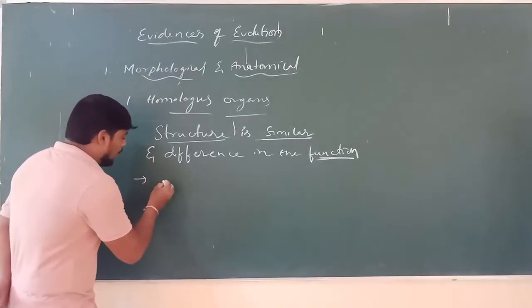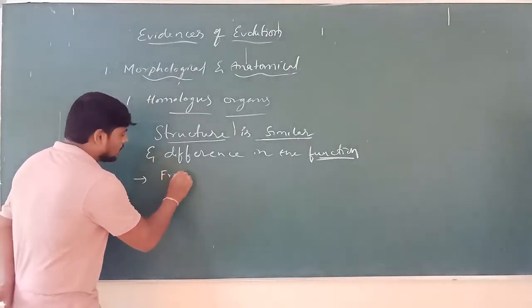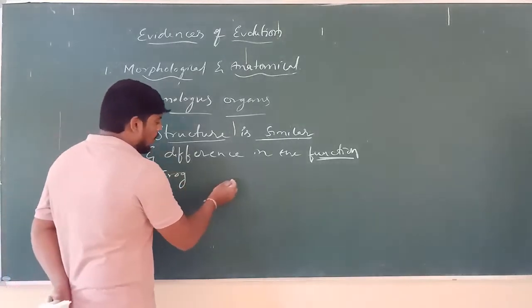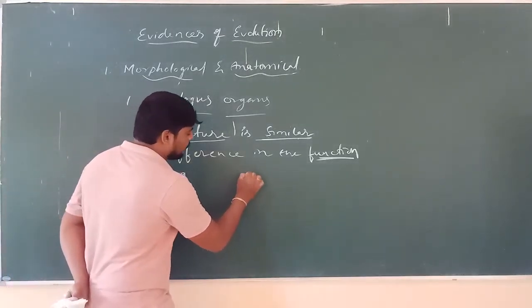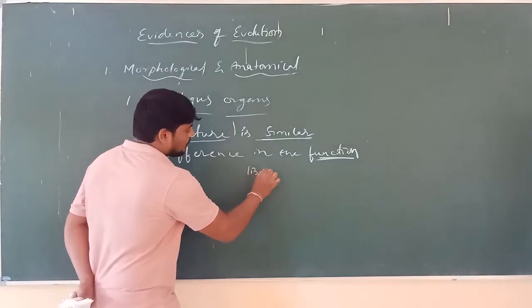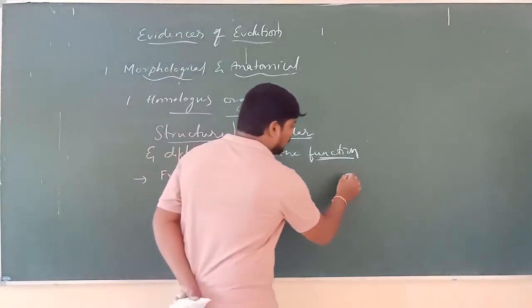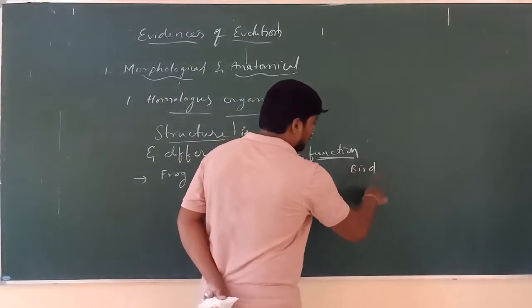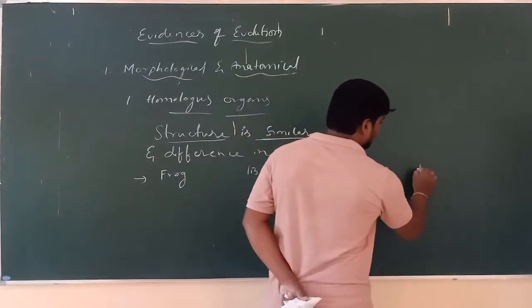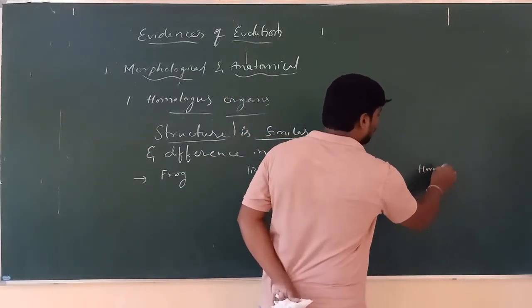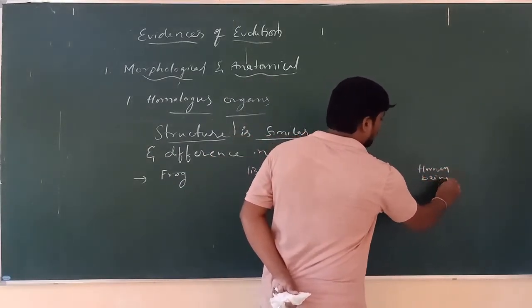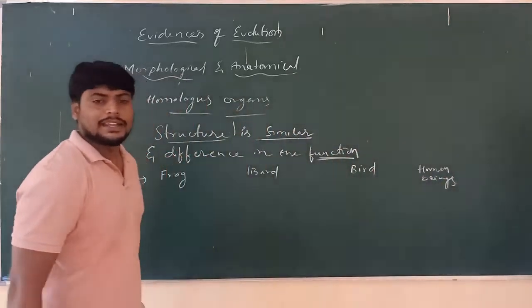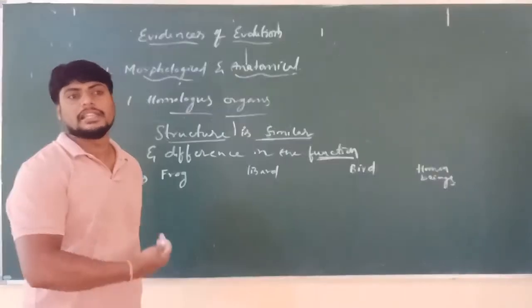Take the four limbs of a frog, and also the four limbs of a lizard, the four limbs of a bird, and the four limbs of human beings. Now let us see what similarities and dissimilarities are found.